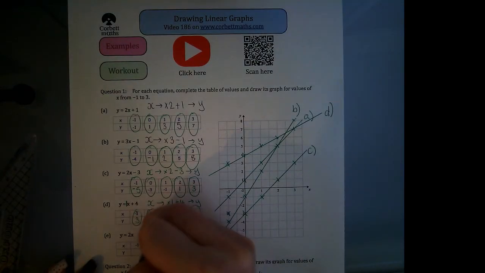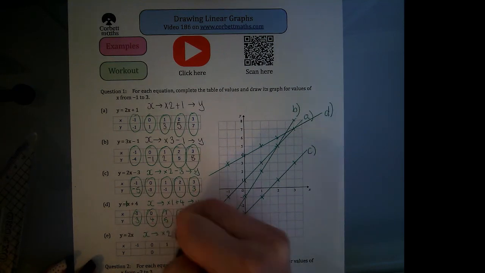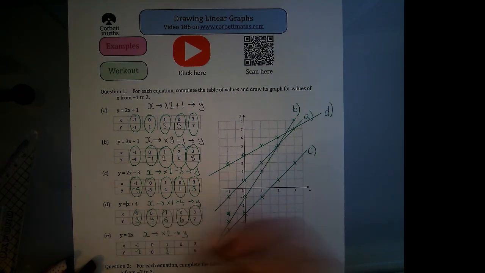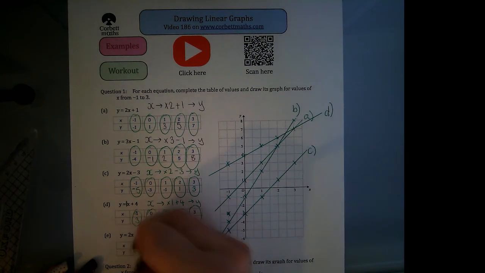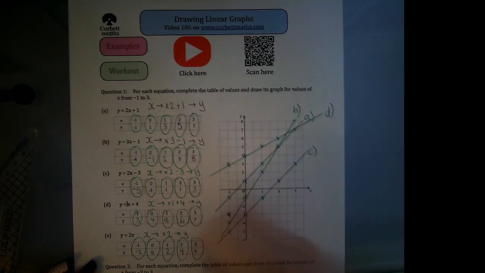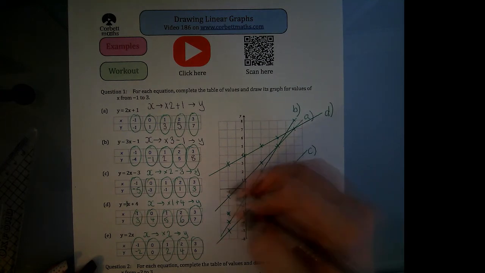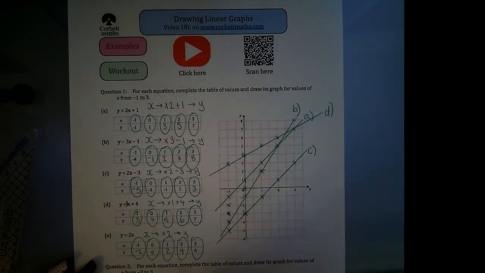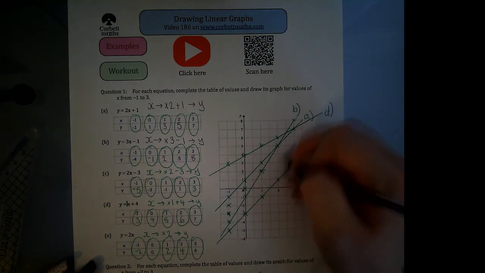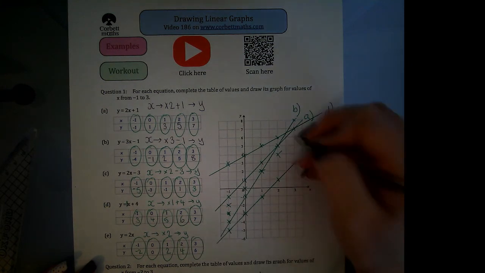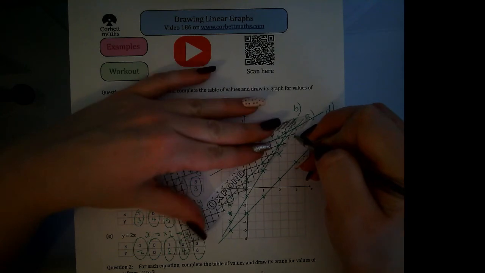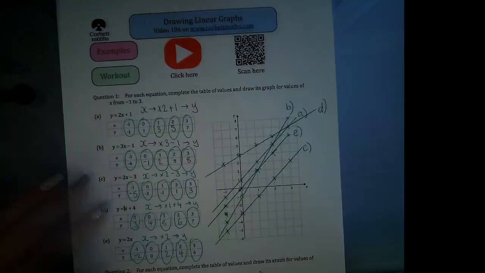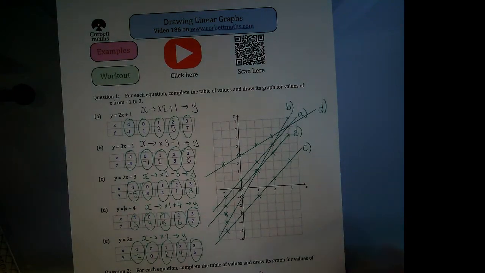And finally for this question, 2x, well that just means we're going to times x by 2. So minus 1 times 2, minus 2, 1 times 2 is 2, and then 4. And again, let's plot those coordinates. Minus 1, minus 2, 0, 0, 1, 2, 2, 4, and 3, 6. And that's E. Now what I'd like you to do is try the next two on your own.